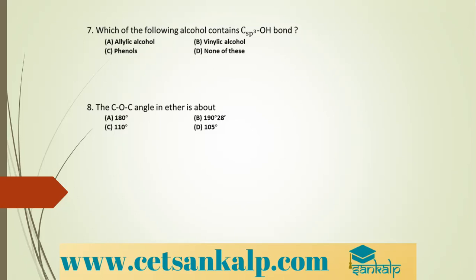A conjugated diketone is called benzoquinone. This is the structure of benzoquinone. The double bonds are at conjugated positions and there are two ketonic groups. This compound is called benzoquinone.